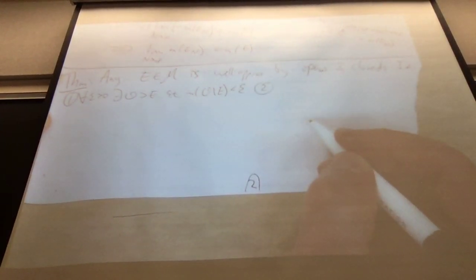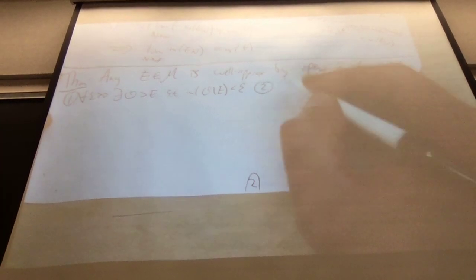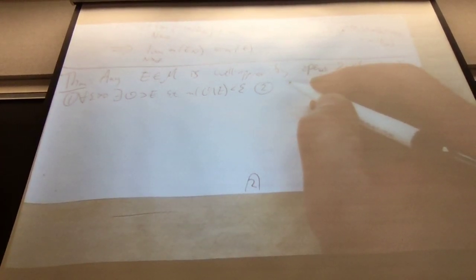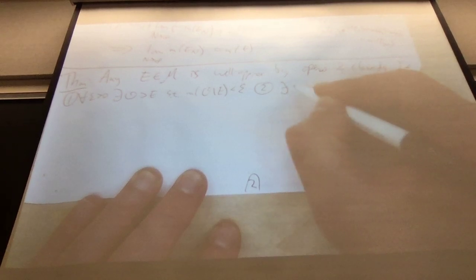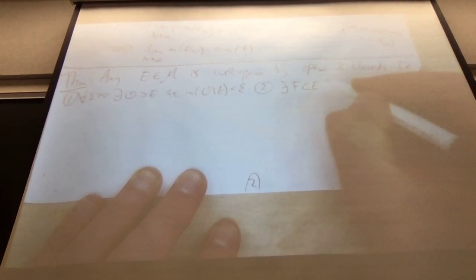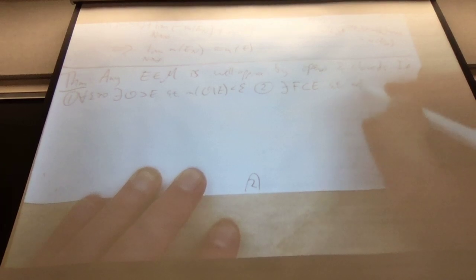If you have a measurable set, for every epsilon, there exists an open set containing E such that the measure of the open set minus E is at most epsilon. That's the definition. That's not a theorem, that's a definition. Okay. So slightly less trivially, there exists a closed set F contained inside E such that the difference of E take away F is also less than epsilon. Slightly less trivially,